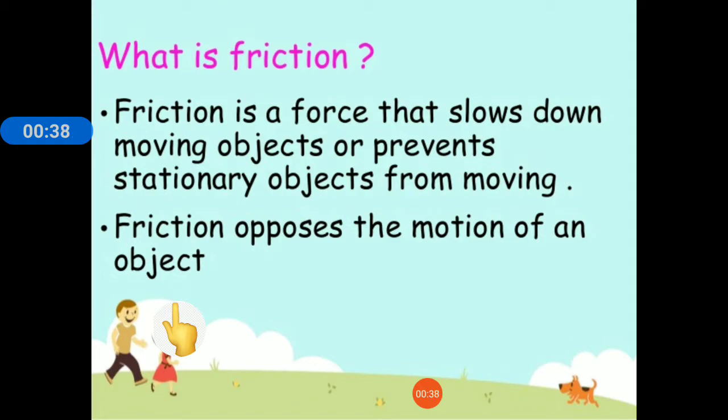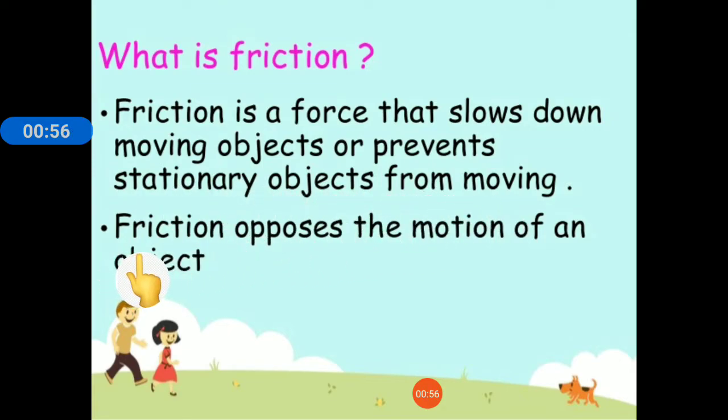This force always opposes motion. It tries to stop the motion. So, friction is a force that slows down moving objects or prevents stationary objects from moving.